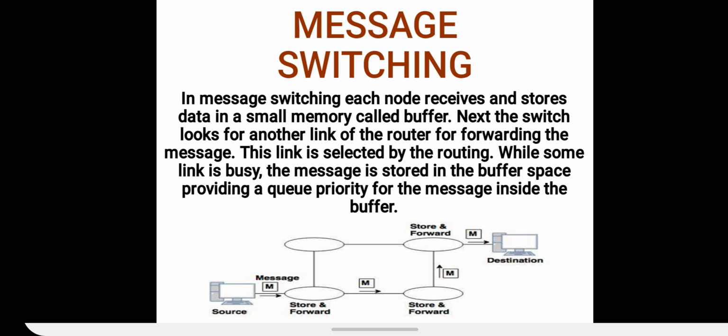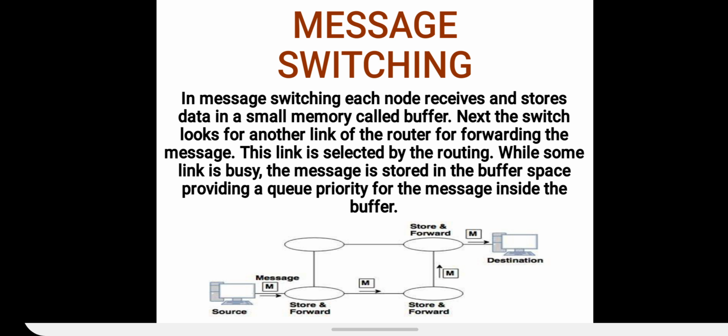Now that another computer stores that message and it further checks whether the next computer is free or not. If it is free, then it passes the message to another computer. In this way, the message passes till it reaches the destination. Means in message switching, the message data is passed and it is stored and checked by the next computer.